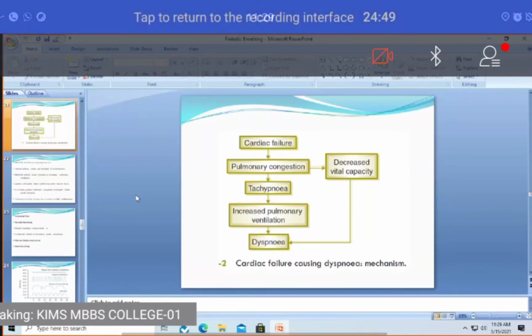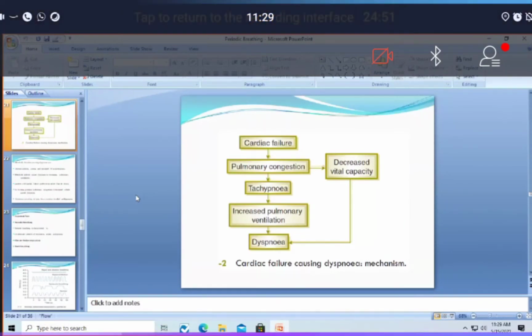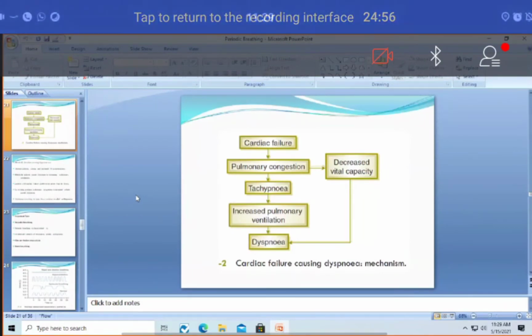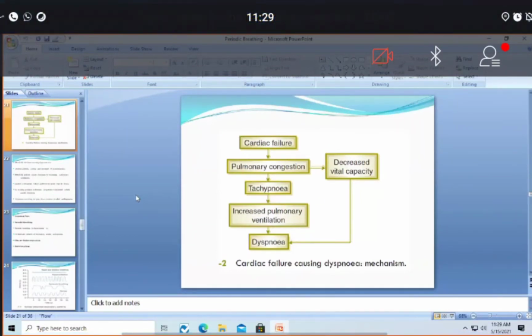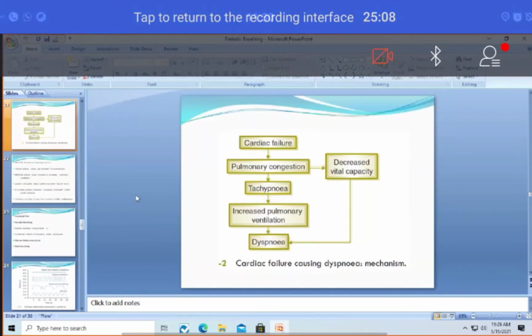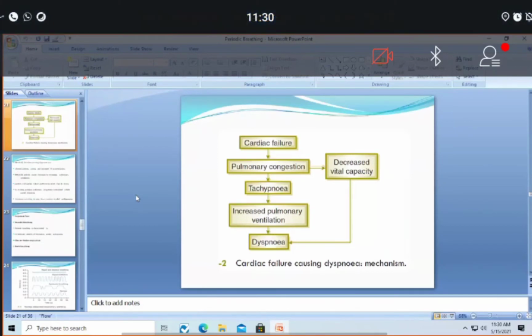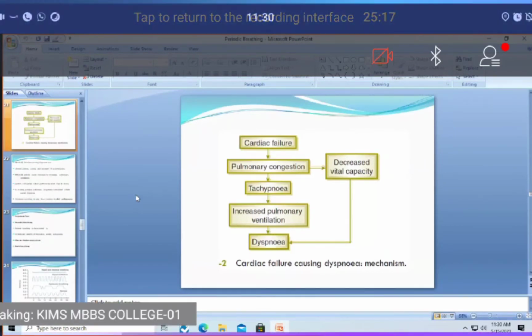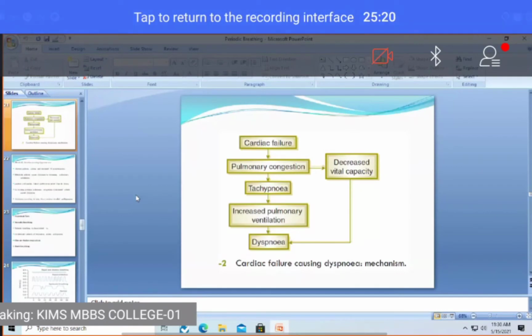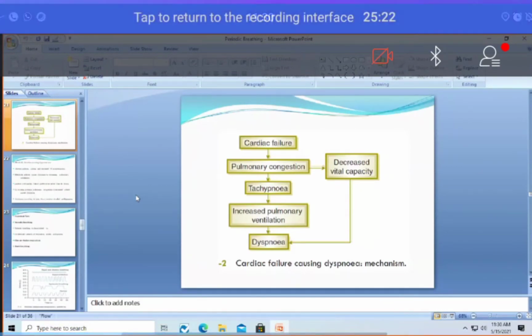It's very simple. Whenever there is a decrease in partial pressure of oxygen or an increase in partial pressure of carbon dioxide, the respiratory centers are stimulated. The other concept is that whenever there is a decrease in partial pressure of carbon dioxide and an increase in partial pressure of oxygen, the respiratory centers are inhibited.